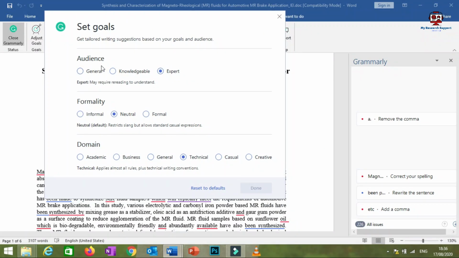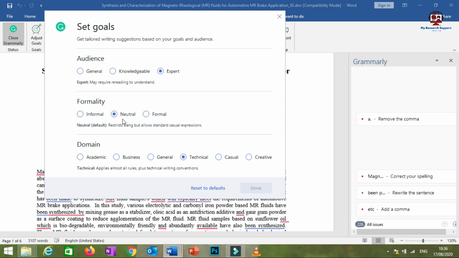You will have different options: general audience, general, knowledgeable, expert. I'll recommend you go with expert. By default, when the software is installed and activated, you will find the knowledgeable option. And second, formality: whether you are writing informal English, neutral or formal.